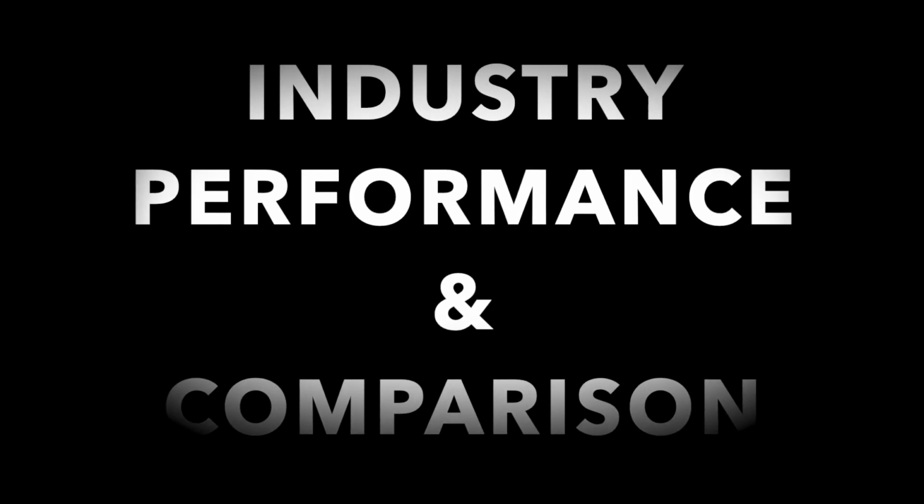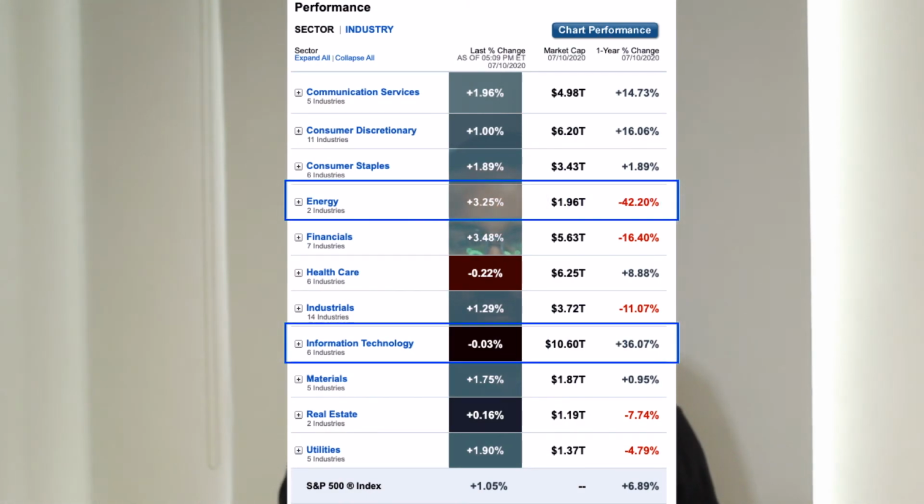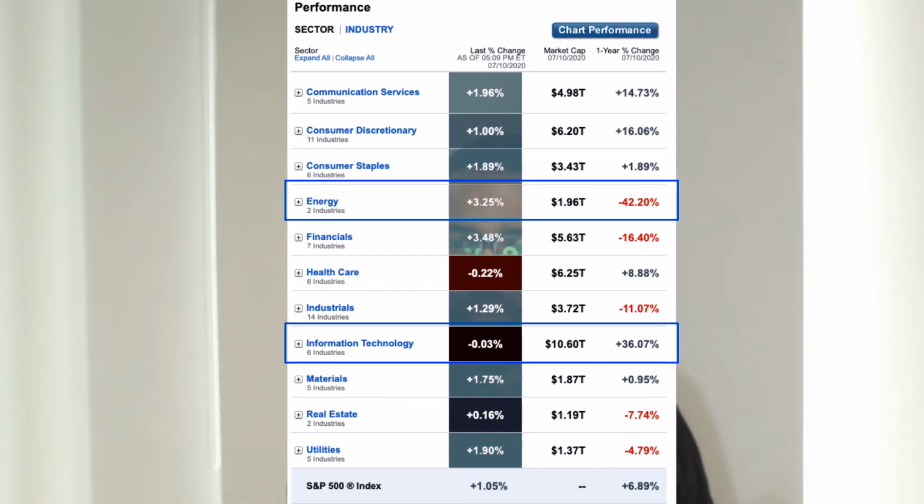Okay, this is good. The fourth factor to consider is industry performance and comparison. One of the easiest ways to choose a stock to invest in is first to determine the direction of the market, then select the top performing sector, and finally select the best stocks from within those sectors. From this graph here you can see sector comparison, giving you a broad overview of the relative performance of the various sectors. This graph is the 1 year change as of the 10th of July this year, 2020.